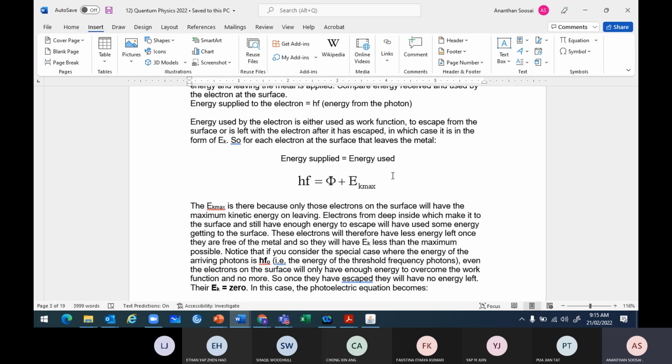Kinetic energy can be transformed to what? Millikan helped Einstein. Kinetic energy is e times stopping potential. Millikan was very expert in electric fields, so the kinetic energy of the electron can be obtained using an electric field, the stopping potential. This leads to the proving.